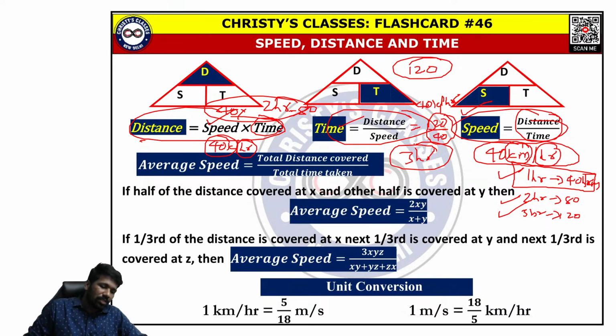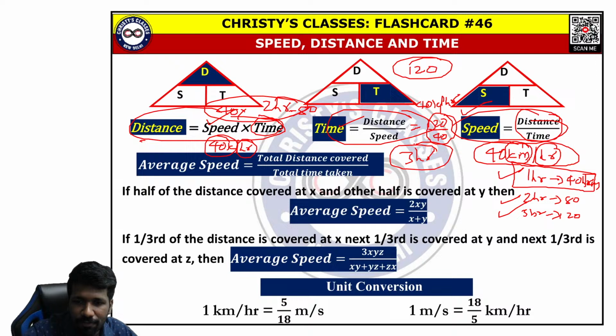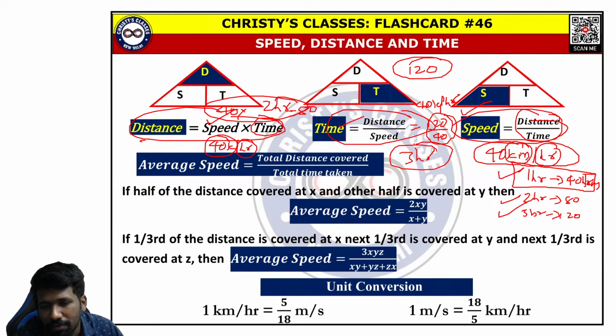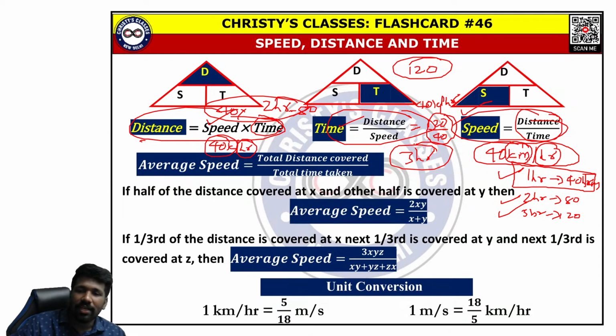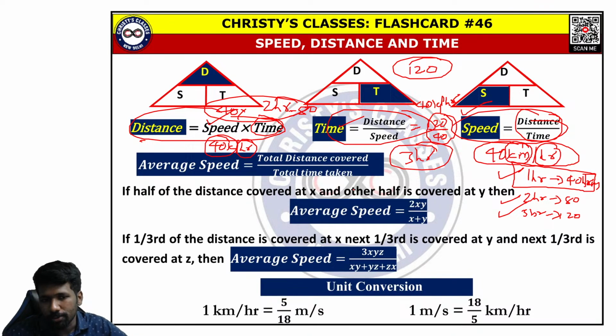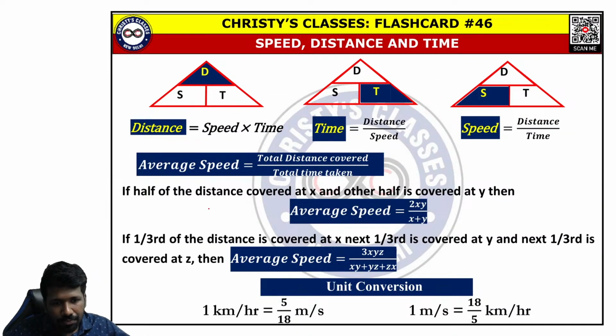In the number system chapter also I told you, basic arithmetic. Addition itself is the basis, all other arithmetic is just different forms of addition. Negative addition is subtraction. Repetitive addition is multiplication. Repetitive subtraction is division also. If you logically understand that, it is very simple to do questions from this chapter, and it will be easy to understand the questions also. Anyway, these three formulas all of you are clear, I guess.